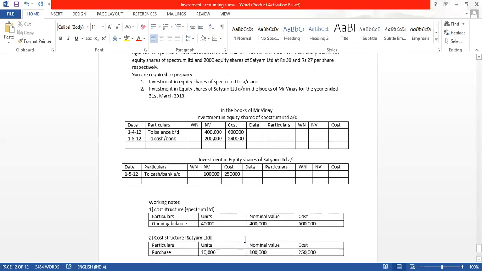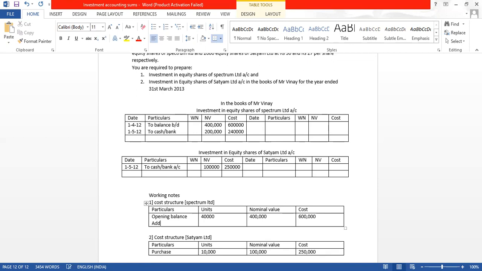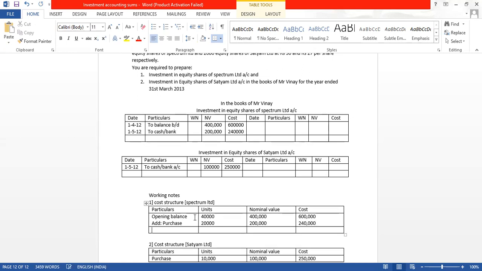Spectrum Limited shares also we have purchased. So let us add here. Then we get how much balance we have. Add purchase. We purchased 20,000 shares, and the nominal value becomes 2 lakh, and cost value is 2,40,000.